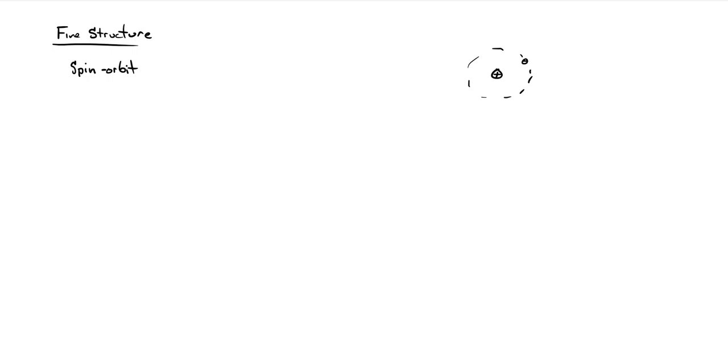And these charges have angular momentum and magnetic moments. So magnetic moments in those magnetic fields will have their energies affected.